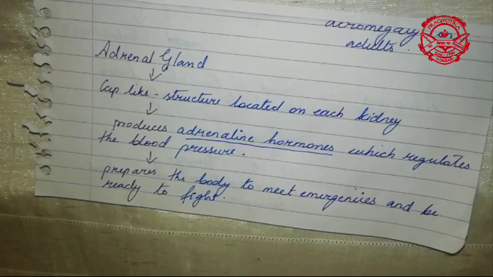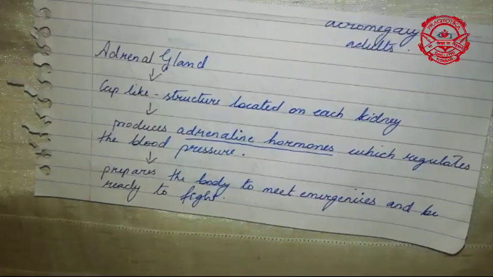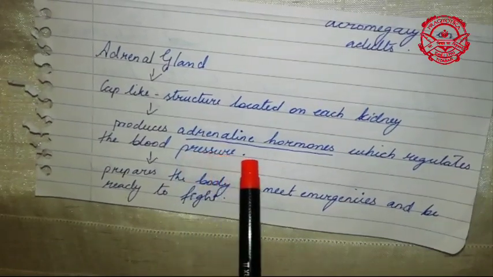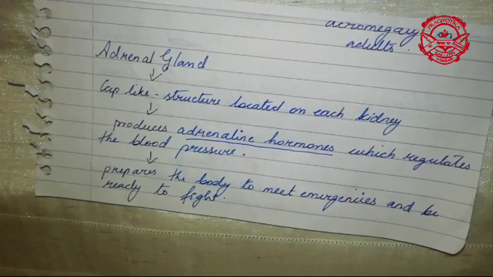Since your kidneys are two in number, the adrenal glands are also two in number. Remember, the adrenal gland also secretes hormones, known as adrenaline hormones, which help in regulating your blood pressure.